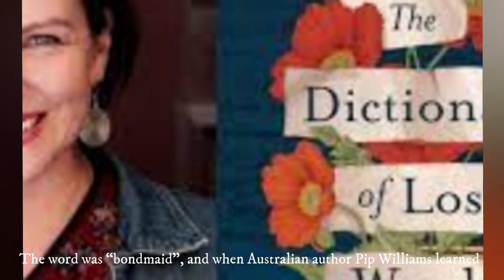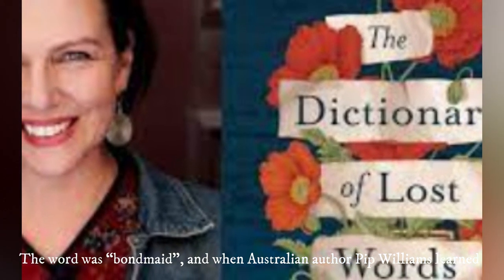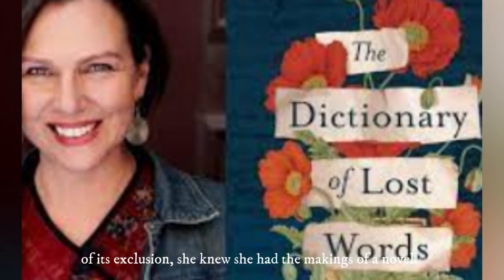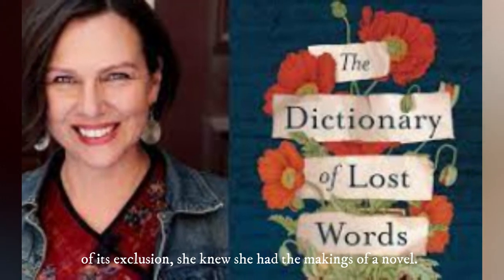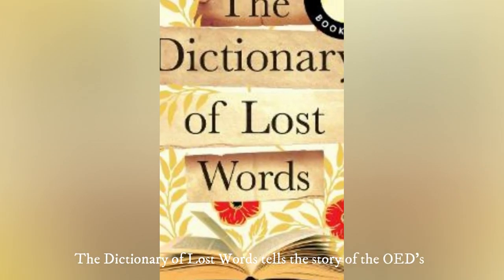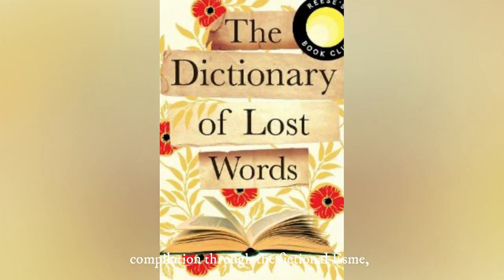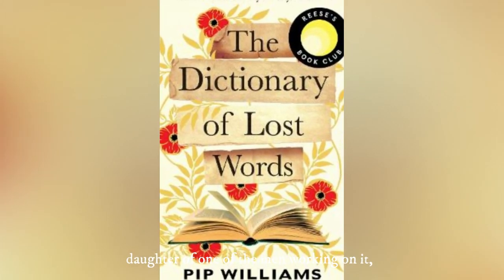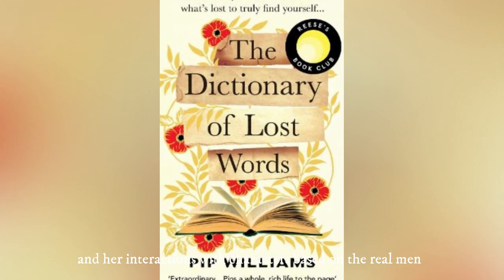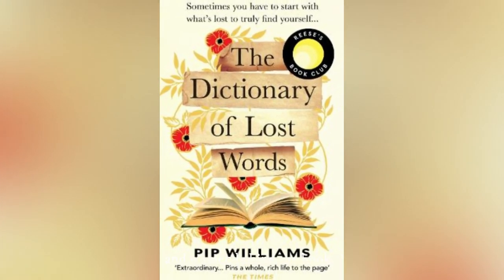The word was bondmaid, and when Australian author Pip Williams learned of its exclusion, she knew she had the makings of a novel. The Dictionary of Lost Words tells the story of the OED's compilation through the fictional Esme, daughter of one of the men working on it, and her interactions with characters based on the real men and women behind the book.